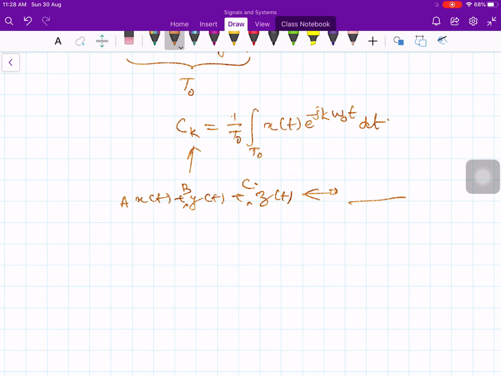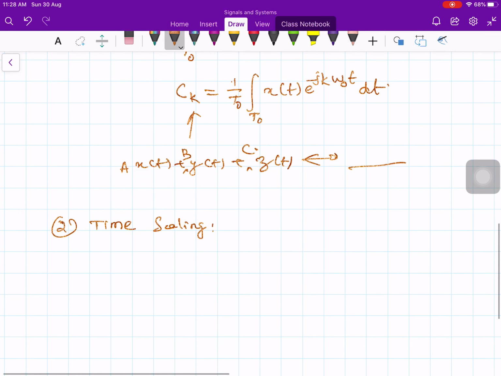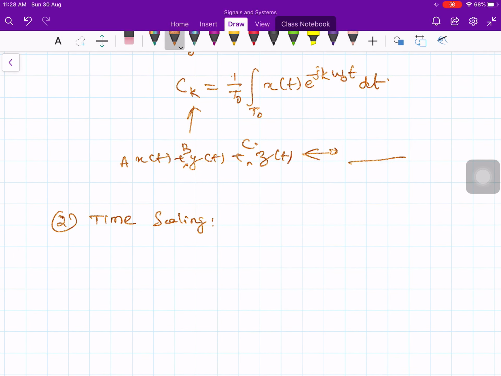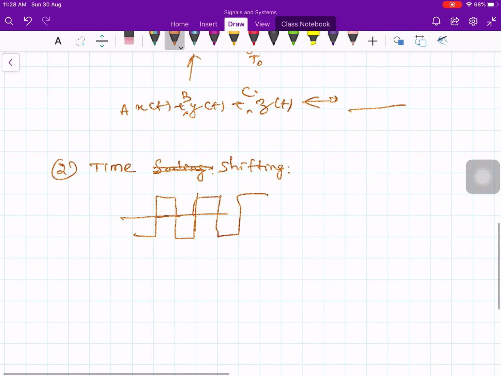The next property is time shifting. When a time shift is applied to a periodic signal x of t, the period T of the signal is preserved. Suppose you have a signal like this, this is my x of t.